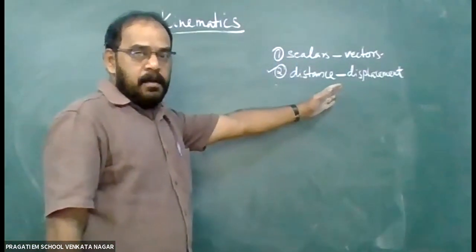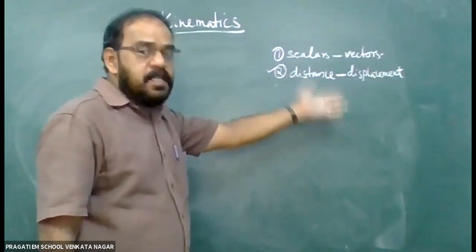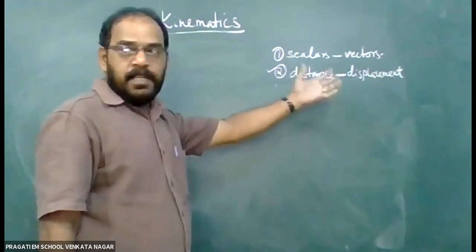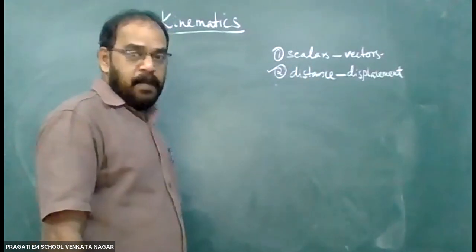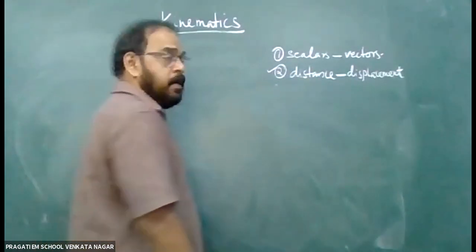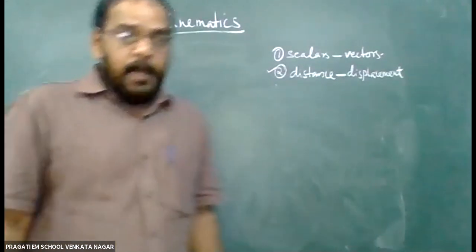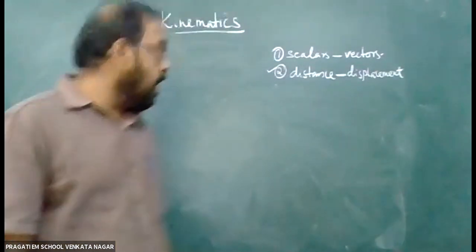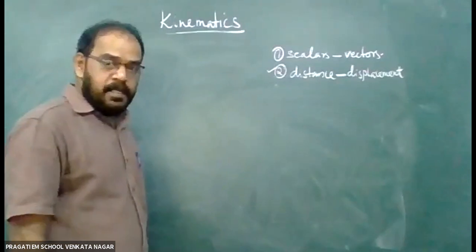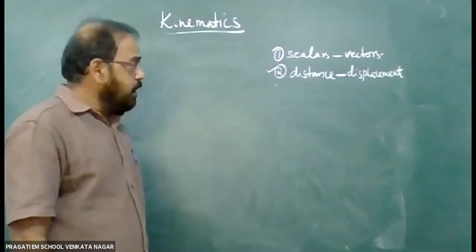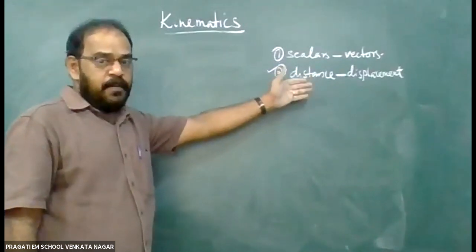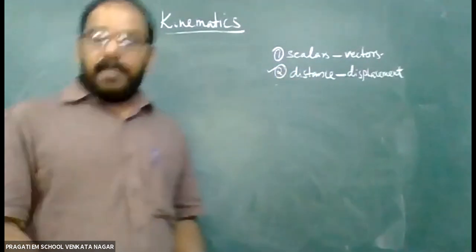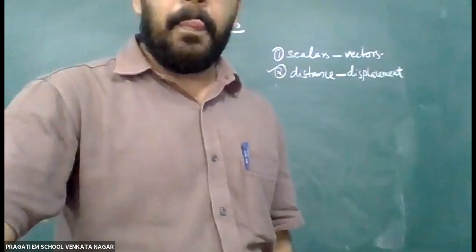Displacement is the shortest distance between the initial and final position. Next, distance is a scalar quantity. Displacement is a vector quantity. And these are the main differences between distance and displacement.